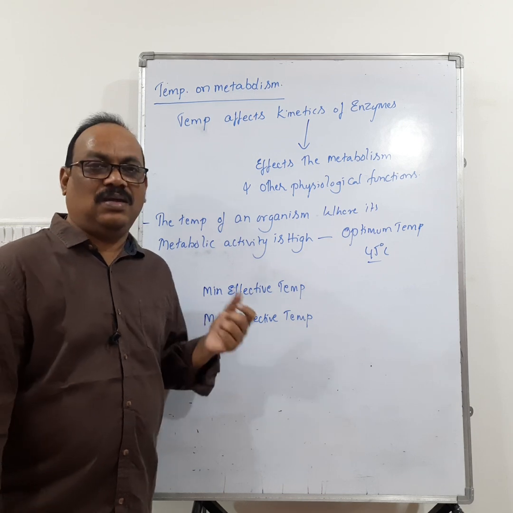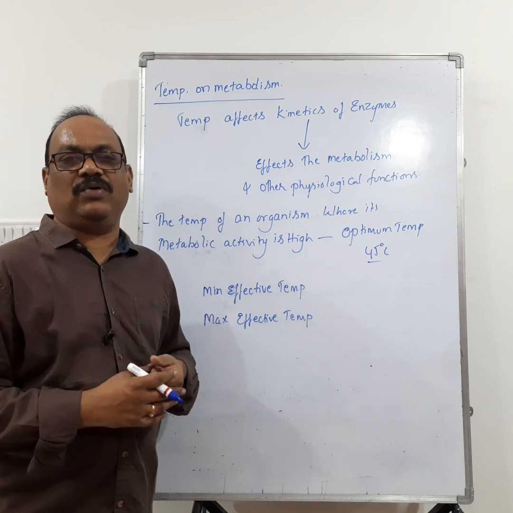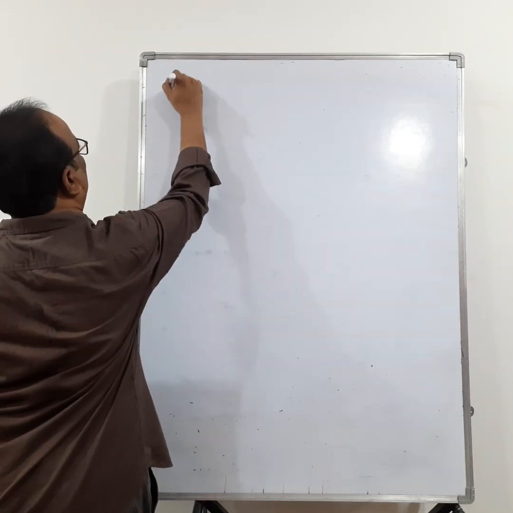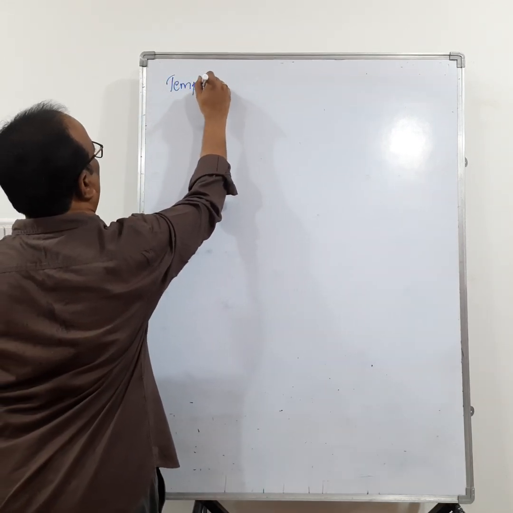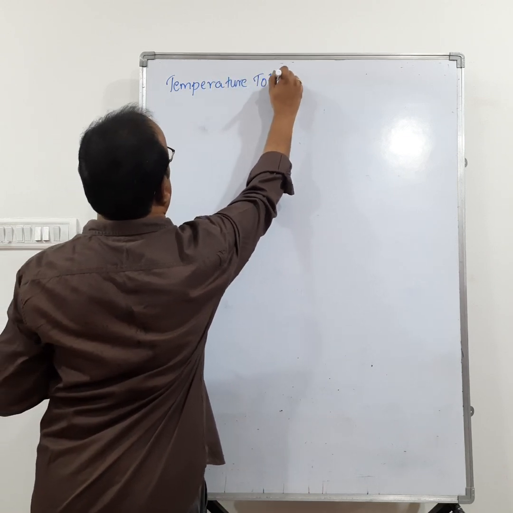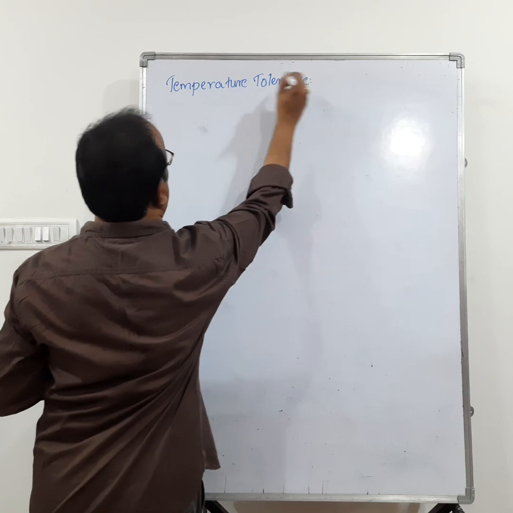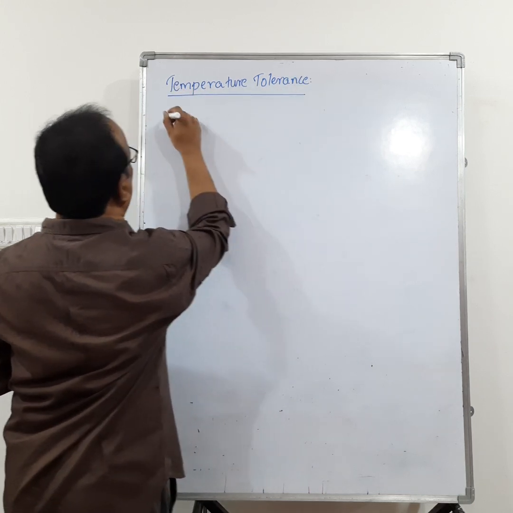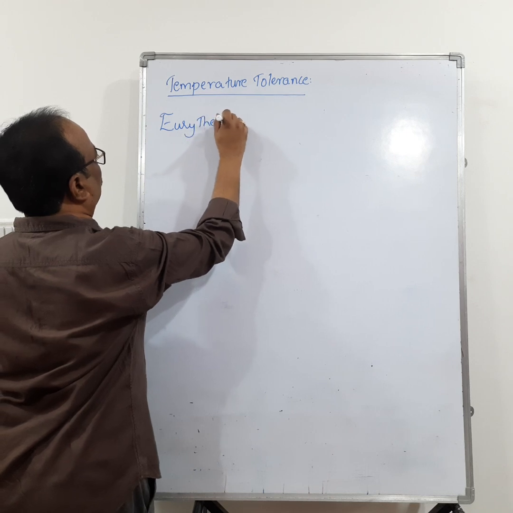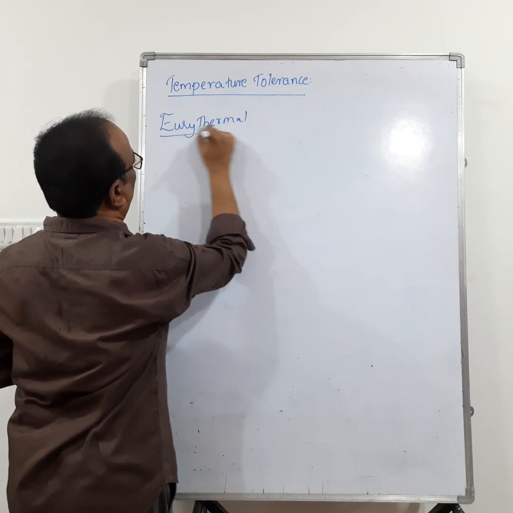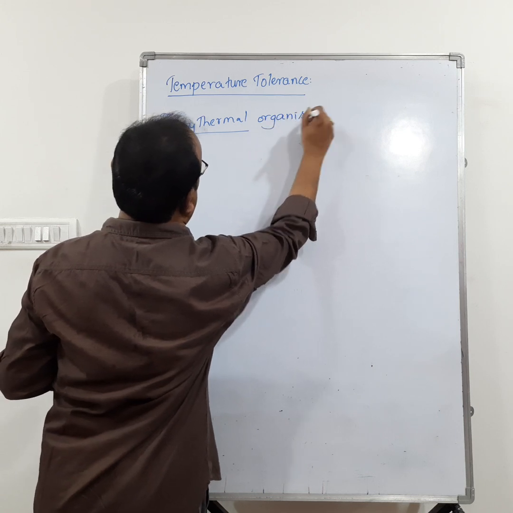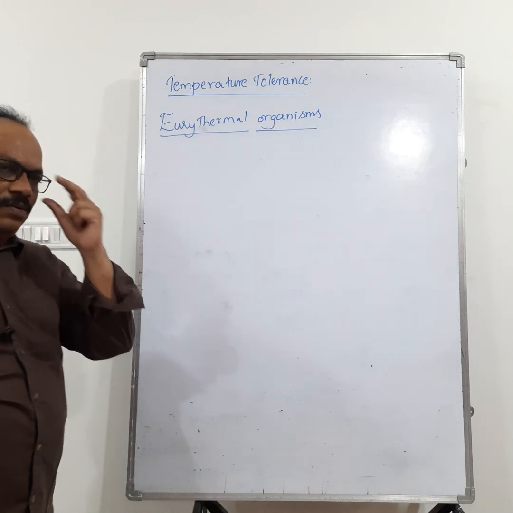Now let us see the temperature tolerance of different organisms. So what is meant by temperature tolerance?